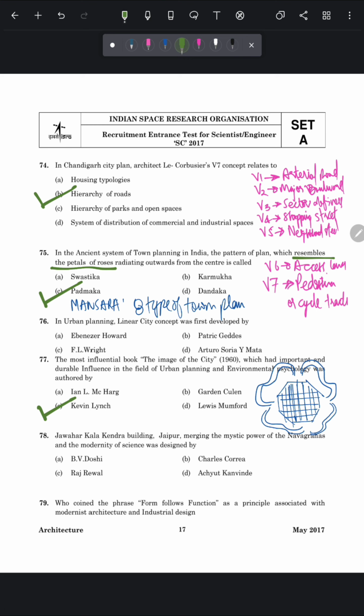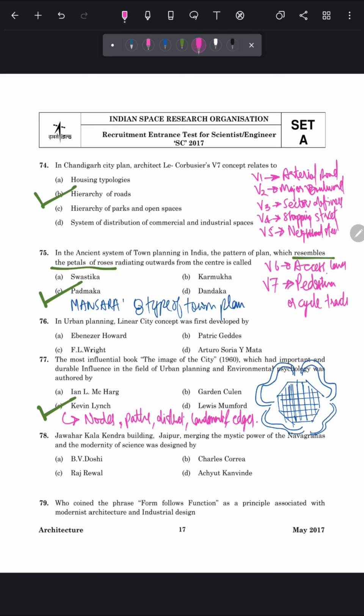So the answer is option number C. And in this book, he introduces and describes the 5 elements of town planning, that is nodes, paths, districts, landmarks, and edges. So just remember these 5 elements because they are often asked in similar kinds of exams.